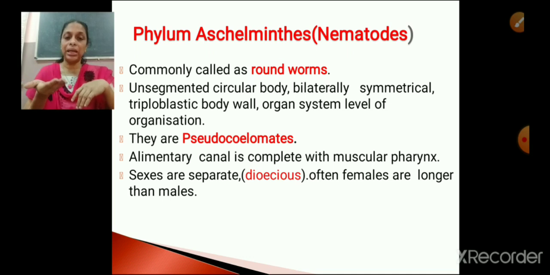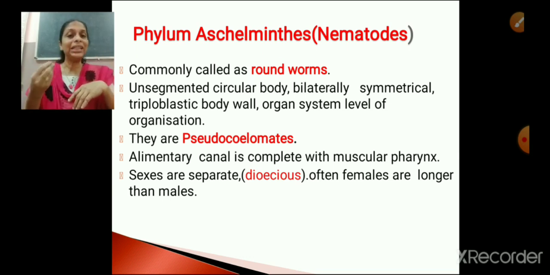Such animals are called monoecious. Mono means one, single. In a single body you find both the sex organs. Such organisms are called monoecious. But in the case of phylum Aschelminthes, we find that the members are dioecious, or the sexes are separate. Males and females are separate.